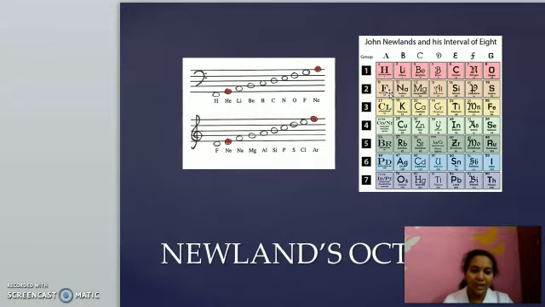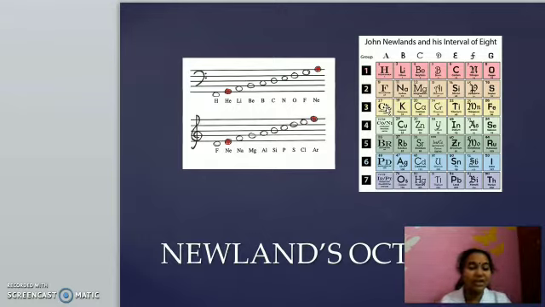We know in the modern periodic table, fluorine and chlorine are in the same group, the halogens group, isn't it? So he identified that every 8th element is repeating the properties of the first element.